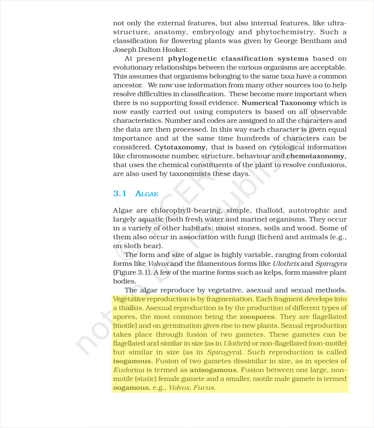These gametes can be flagellated and similar in size, as in Ulothrix, or non-flagellated, non-motile, but similar in size, as in Spirogyra. Such reproduction is called isogamous. Fusion of two gametes dissimilar in size, as in species of Eudorina, is termed as anisogamous. Fusion between one large, non-motile, static, female gamete and a smaller, motile male gamete is termed oogamous, e.g., Volvox, Fucus.